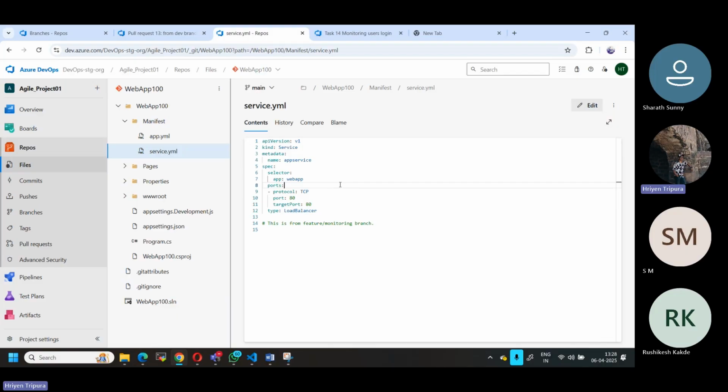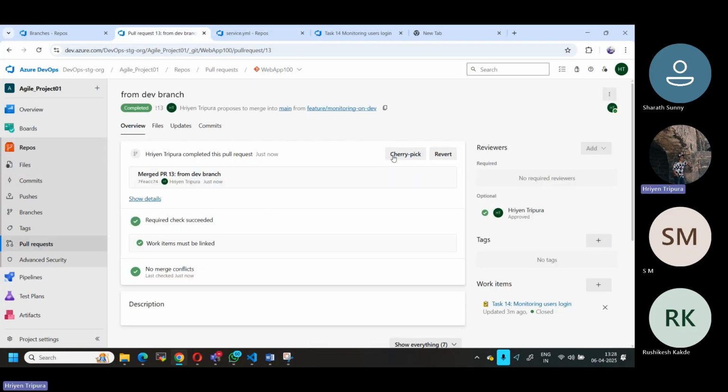So that is how normally you should be working. You should not be doing it a different way. This is exactly how you're going to be working in real time. Okay, so I hope this is clear now. So cherry pick only, as I told you, if you want to apply a specific commit ID to the particular branch, that time you can use this one. Okay, right, fine. So I hope this is clear.